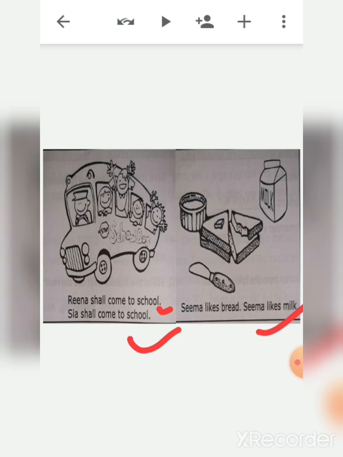Reena shall come to school. Individually this sentence is making sense. Sia shall come to school. Same, this sentence is also making sense individually. Here also, Seema likes bread, Seema likes milk. If we talk about them individually, both sentences are making sense.